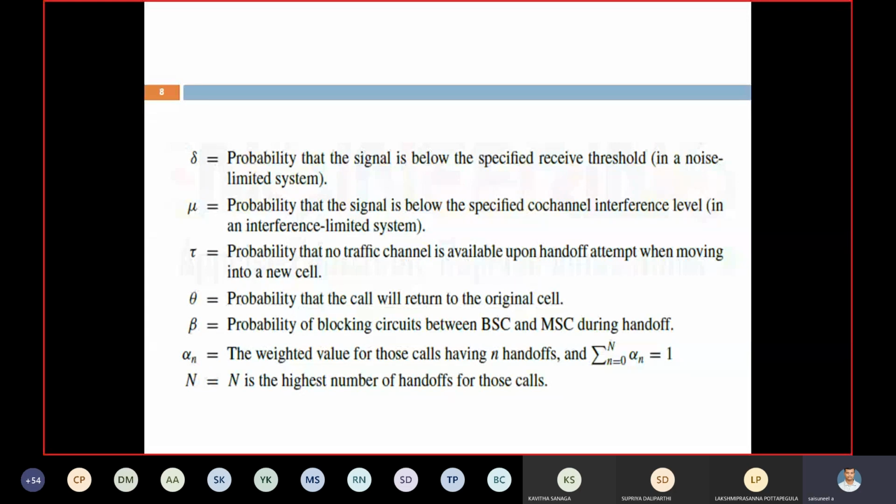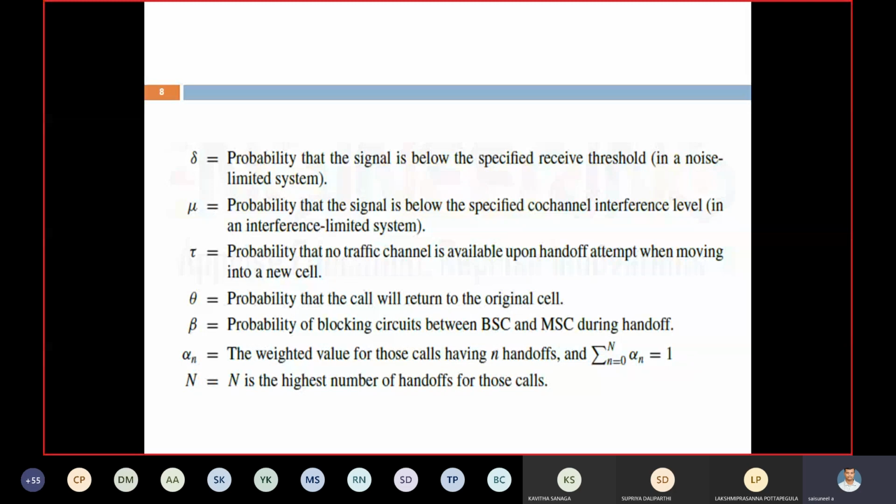Next, alpha n is the weighted value for those calls having n handoffs, the average of all n handoffs. Capital N is the highest number of handoffs for those calls, that is, how many handoffs can take place. What is the capital N value? N equal to 10.